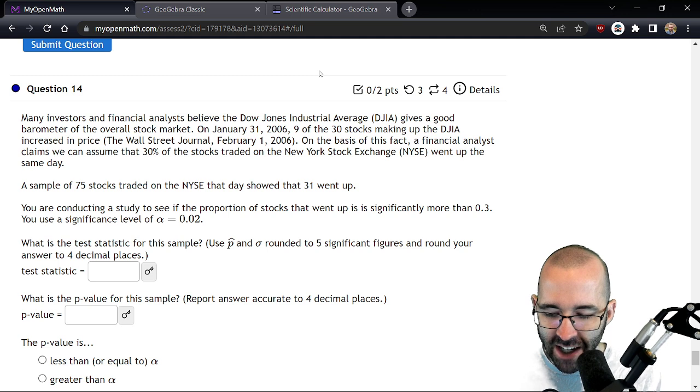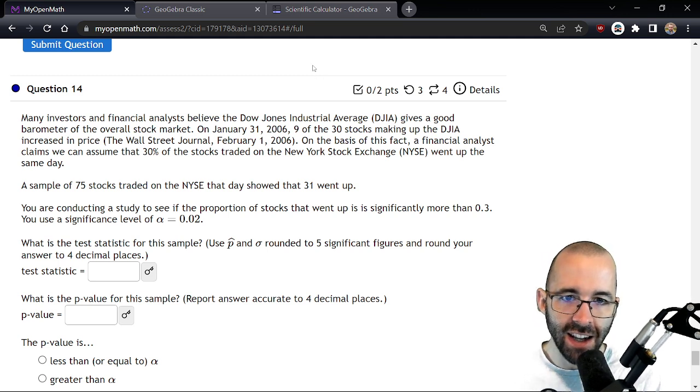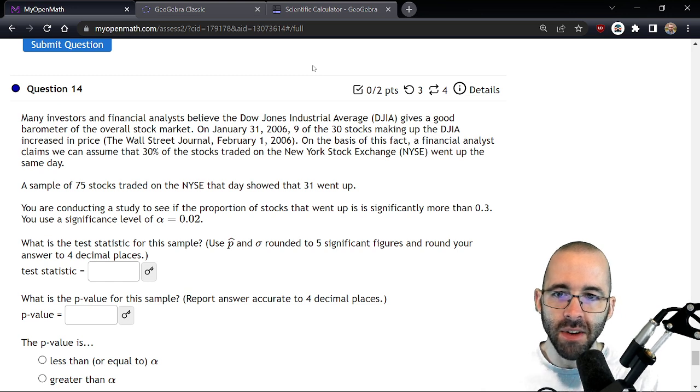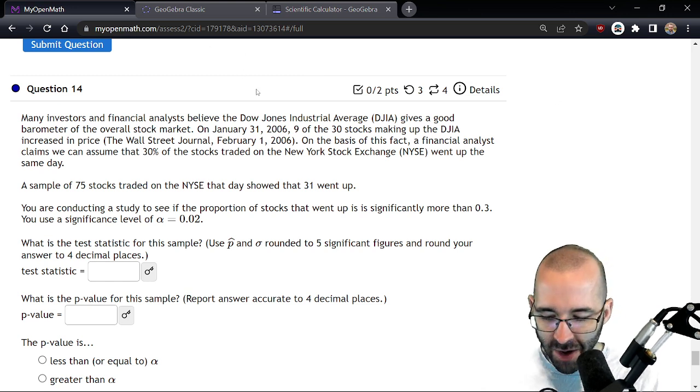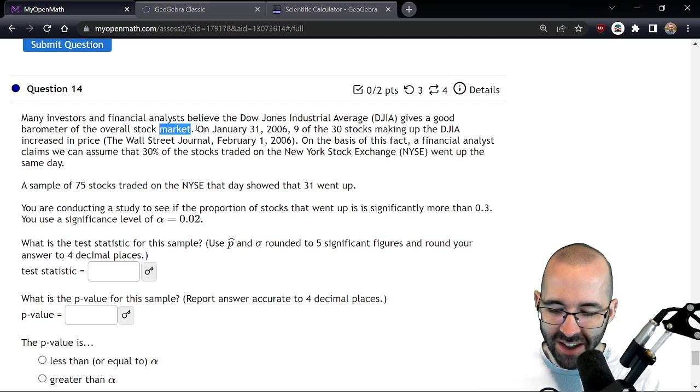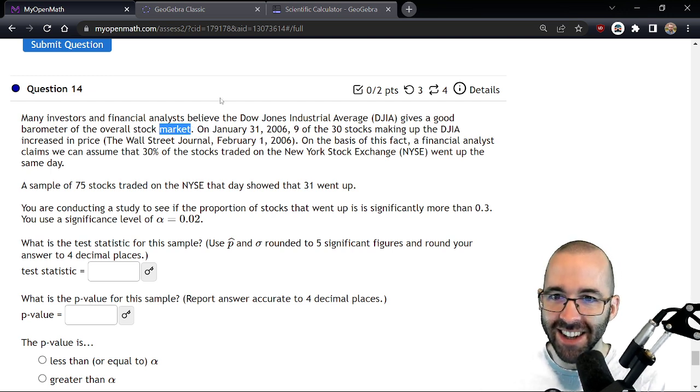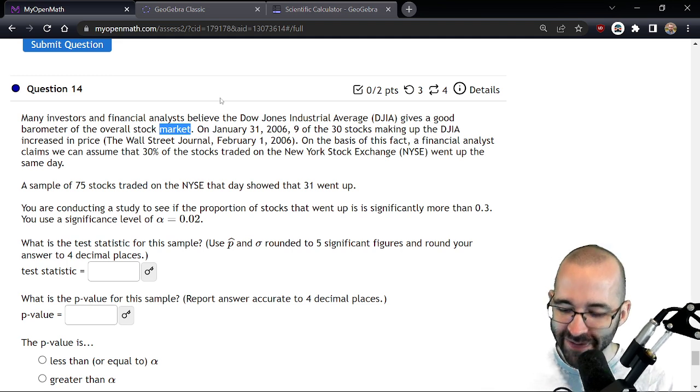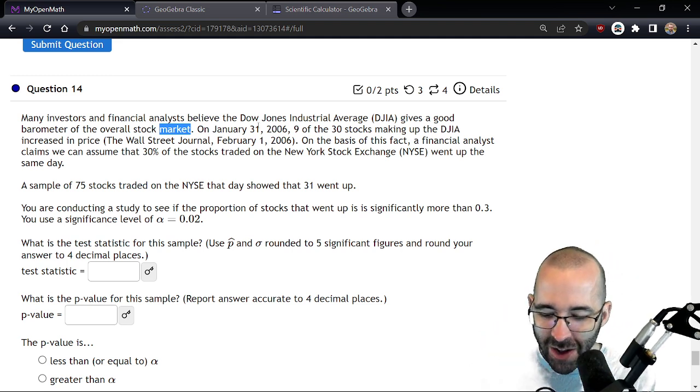Many investors and financial analysts believe the Dow Jones Industrial Average, the DJIA, gives a good barometer of the overall stock market. I was talking to my friend who's really into stocks about this problem, and he's like, I do not believe that's a good barometer. Anyway, on January 31st in 2006, way back when, wow, this data is old.